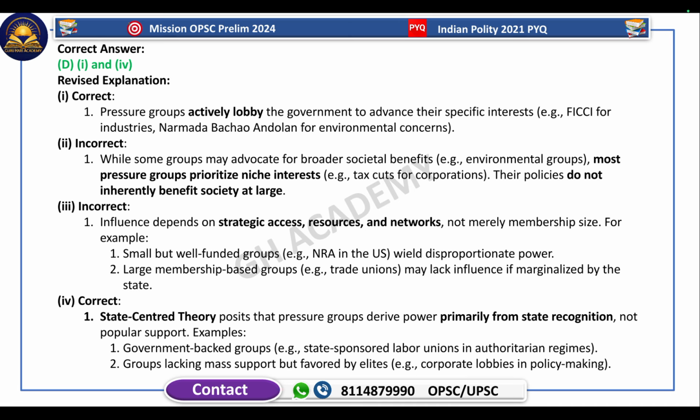Influence depends on strategic access, resources and networks, and not merely membership. It doesn't matter whether pressure groups have many members or few. It depends on the network, resources and access to the government. The state-centered theory says that pressure groups derive power primarily from state recognition. So the theory believes that pressure groups take power from the state itself. So this statement is also correct.